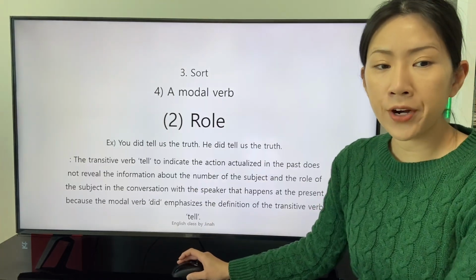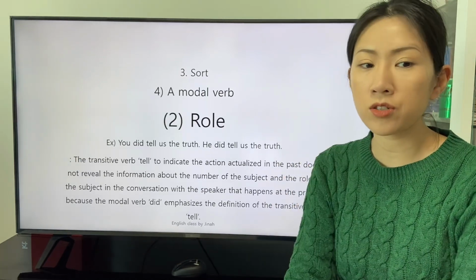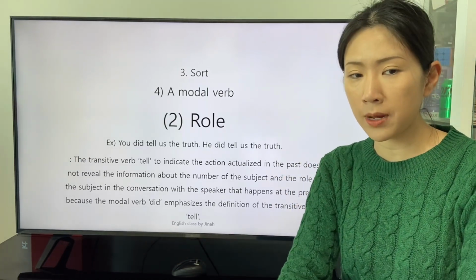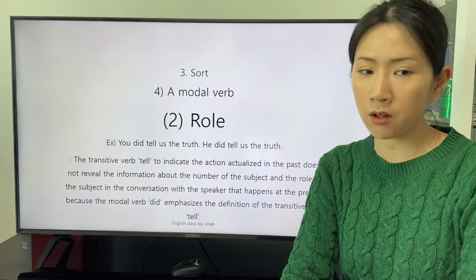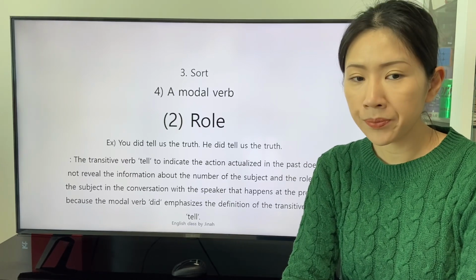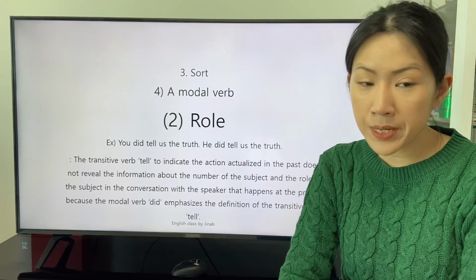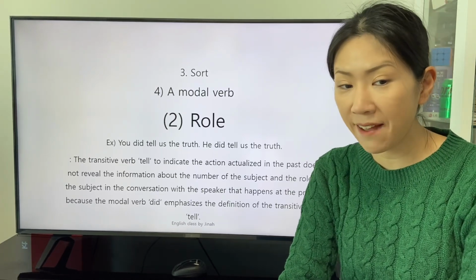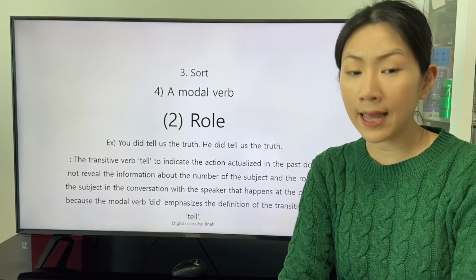The transitive verb tell to indicate the action actualized in the past does not reveal the information about the number of the subject and the role of the subject in the conversation with the speaker. That happens at the present, because the modal verb did emphasizes the definition of the transitive verb tell.